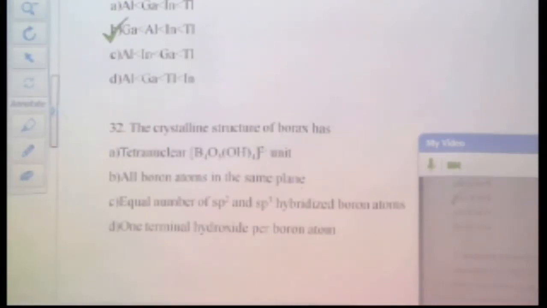Down the group, but out of these options, if I talk about the atomic radii, what should be the correct option, A, B, C, D? Because down the group, the tendency of s orbital electrons to take part in bonding decreases. That means only p orbitals will take part in the bonding.